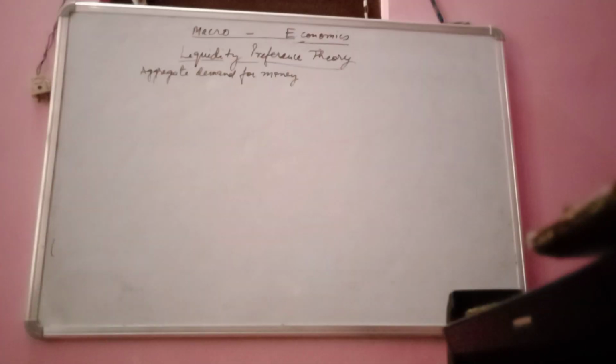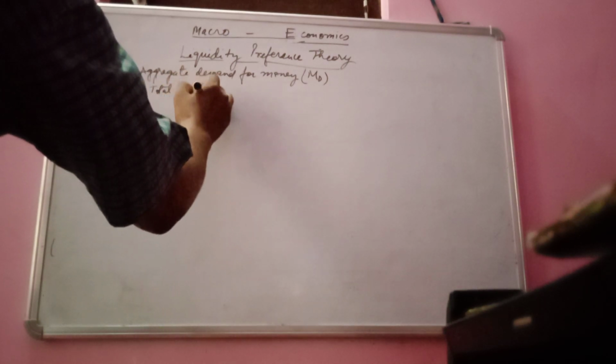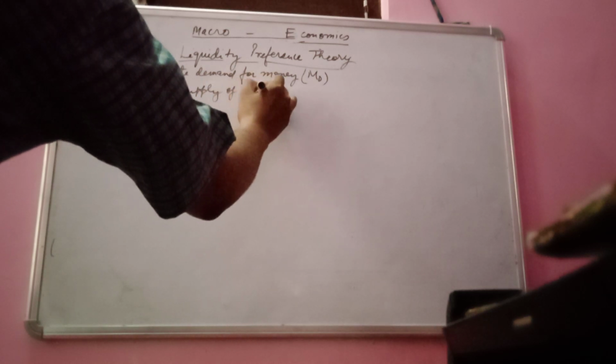Here, the liquidity theory of interest basically states that the market rate of interest is determined by the aggregate demand for money, which is denoted by MD, and the total supply of money, which is denoted as MS.